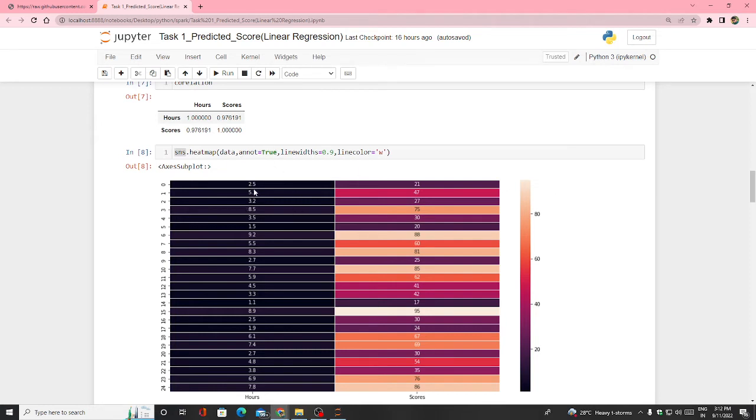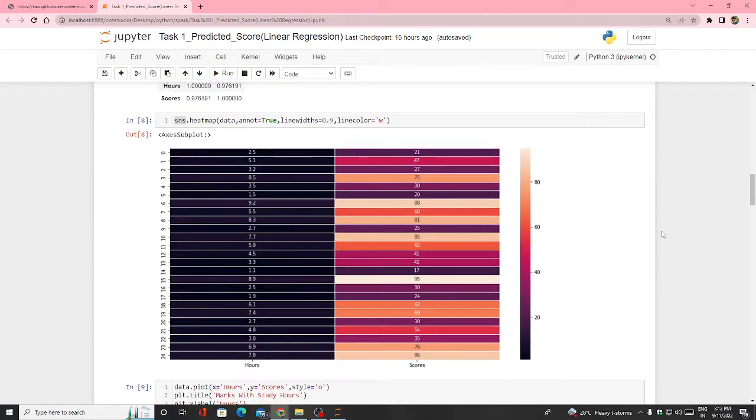That means the values of all the parts will be shown separately, like 21, 47, 27, 75, 30, 20, and linewidths is 0.9. That means between each and every block there is a gap. This gap is 0.9, and the line color is W. If I give K, it will be black, which is not good, so I gave W, meaning white color. It looks better, so I can analyze that.